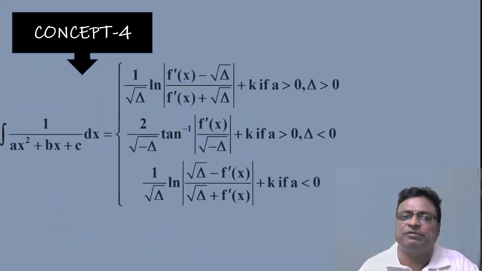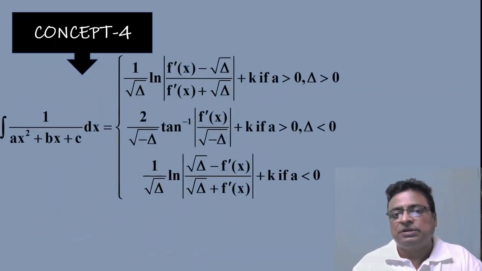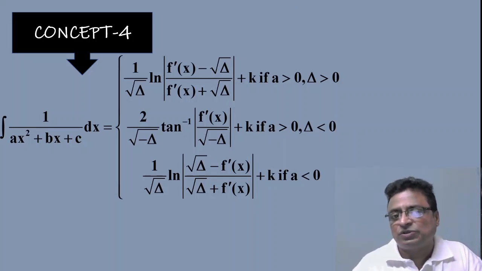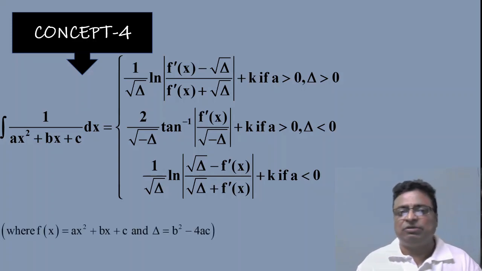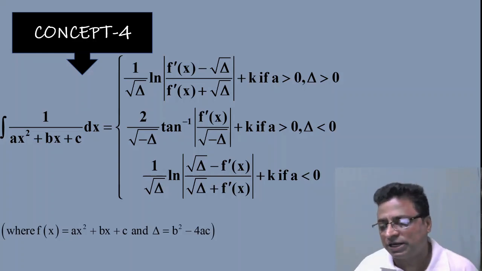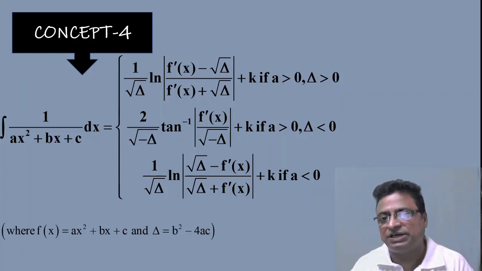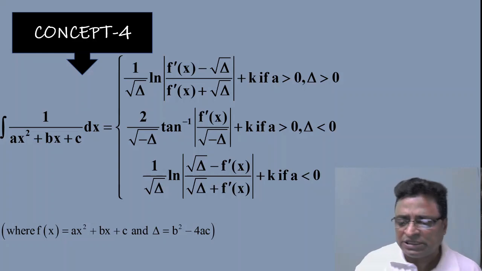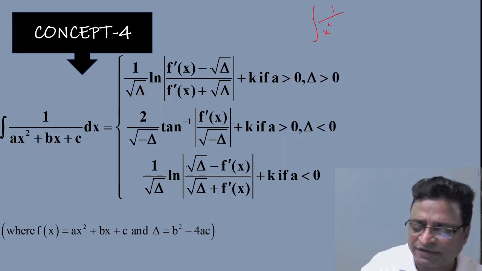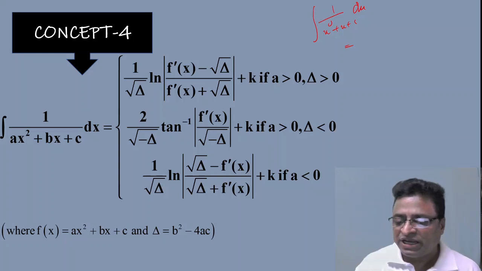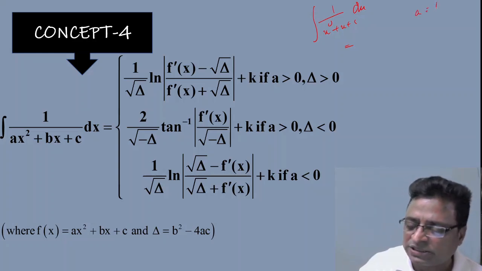Now coming to concept number 4. This is my favorite one, because this model is very important for board examinations also. The method is actually 1 by ax square plus bx plus c. One quadratic expression is given for you. You have to write the linear factors for the quadratic, and after partial fractions, you can separate them and integrate them. But it's a lengthy process. Suppose I give the question like this: what is the integration of 1 by x square plus x plus 1 dx? Immediately, how to write the answer quickly? Here my a is 1, b is 1, c is 1.